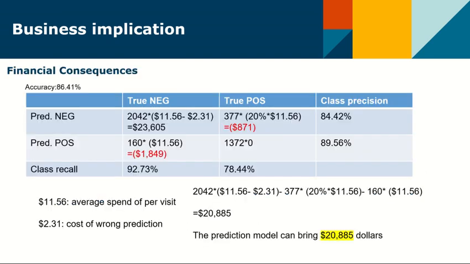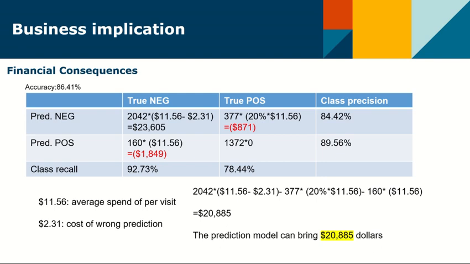Hello, this is Keng-Yu. I'm going to talk about the financial consequence. The accuracy of the prediction model we built is 86.41%. And in the financial consequence, we try to calculate how much profit this prediction model can bring to McDonald's. The average spend per visit is $11.56.